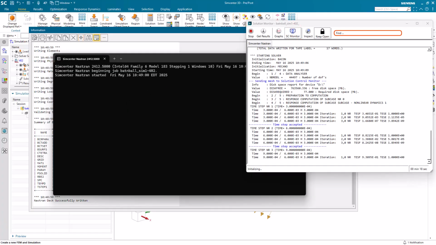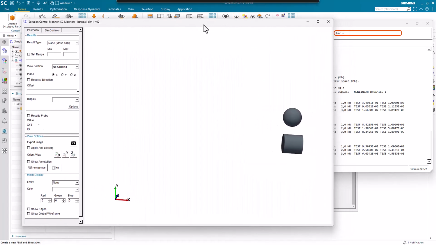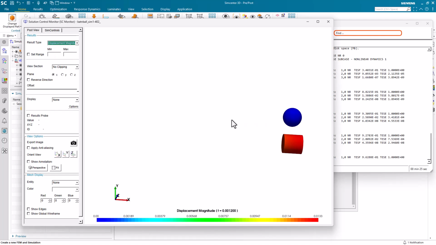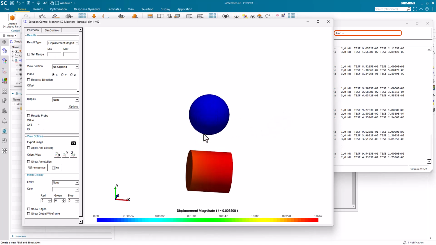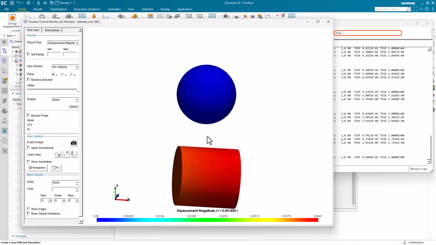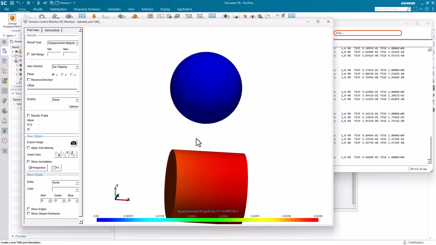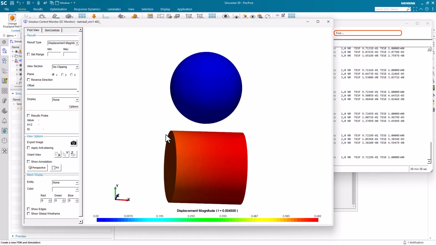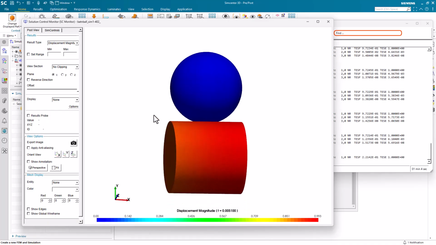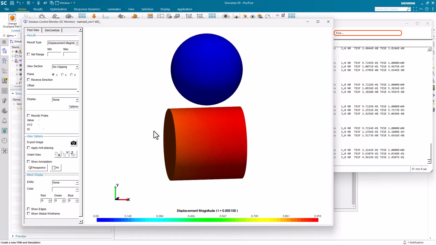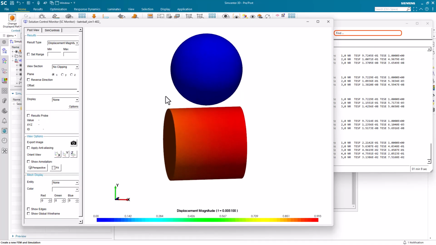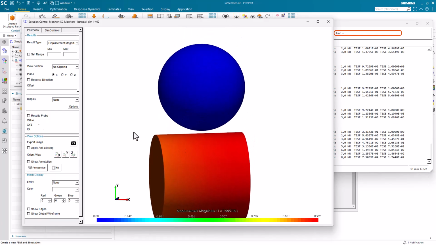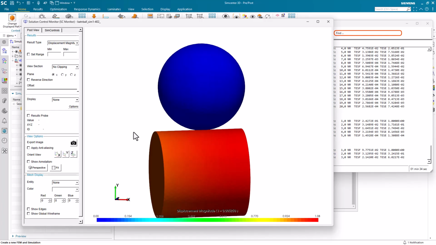Now, if you're not sure how many increments to specify and what time step, one thing that you can use to monitor the solution to see how much the bat is moving for each of the increments is the solution monitor. So this will give you some idea of, do I have the right time step? And we don't want to be moving more than half of the global element size when we're about to contact to make sure that we're capturing that contact.